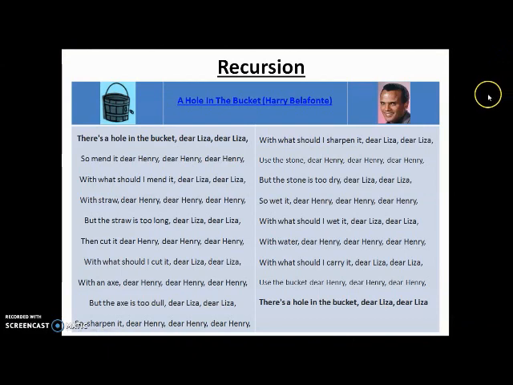Okay, so in this case, the very first line was repeated at the very end. So you see there's a process of chaining. This is at the heart of recursion, where we have a kind of chaining.